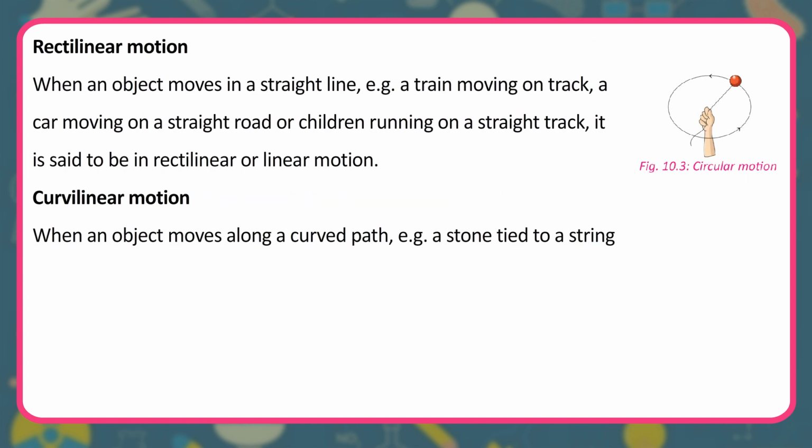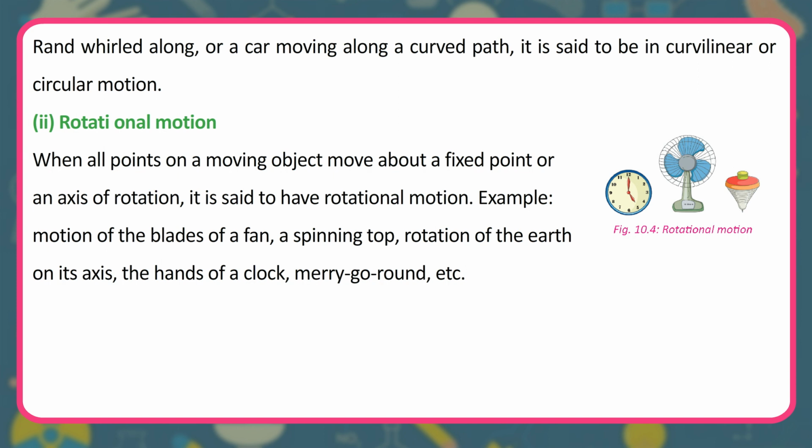Rectilinear motion. When an object moves in a straight line, for example a train moving on track, a car moving on a straight road or children running on a straight track, it is said to be in rectilinear or linear motion. Curvilinear motion. When an object moves along a curved path, for example a stone tied to a string and whirled along, or a car moving along a curved path, it is said to be in curvilinear or circular motion.